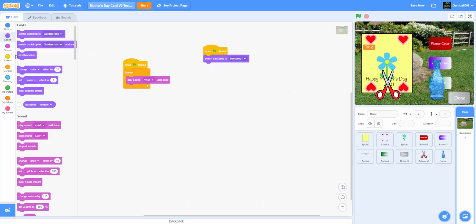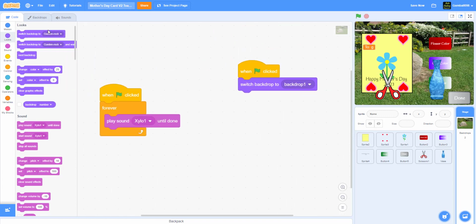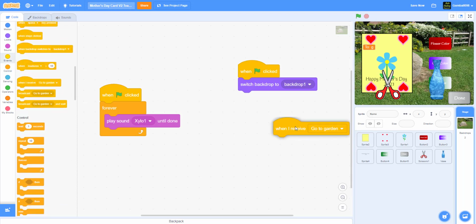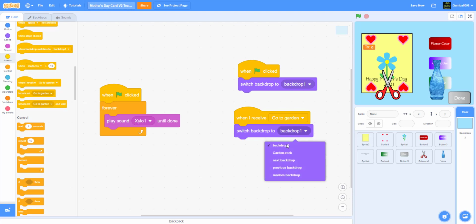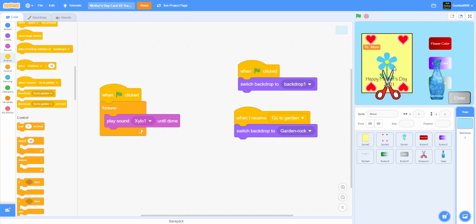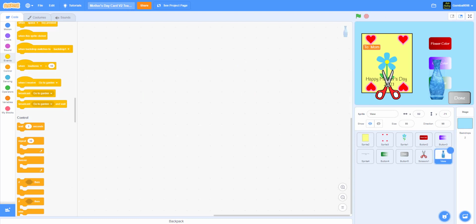After you select that, you have to go to "when I receive garden," then it will switch costume to Garden Rock. So as you can see, right now all these bases and stuff are shielding me, but click done, look. We still have this on, but we're gonna change that later. So we have to work on the vase and the scissors next.